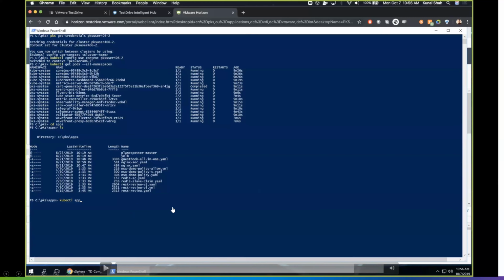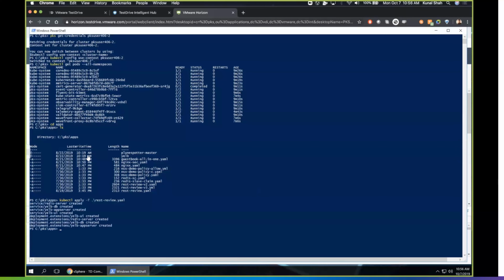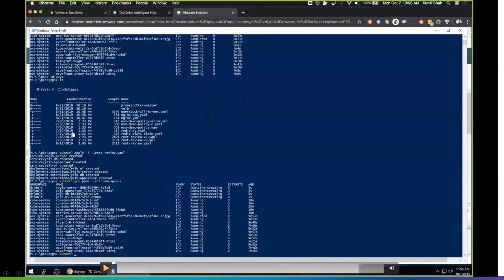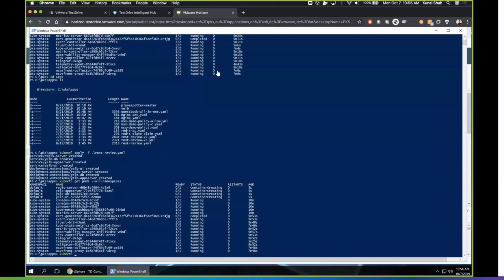So now we'll deploy an app which is a restaurant rating app called YELB. Notice this: kubectl apply -f. These are regular Kubernetes commands. We can find them in a Kubernetes cheat sheet also. So we use a command like apply -f and then give the file path. When we did this, if you notice here, there are 4 containers in creating state. On top, when we saw earlier, these were not there. They have come after we ran the apply -f command, and they are the Redis database, app server, DB server, and UI server. These are all coming from the YAML file.